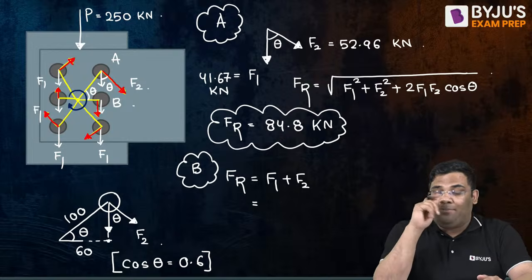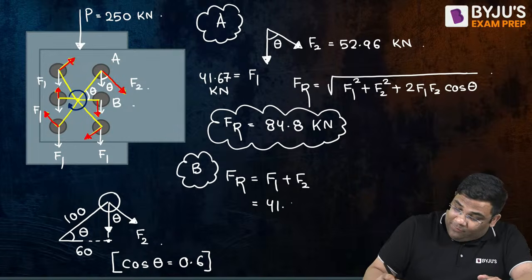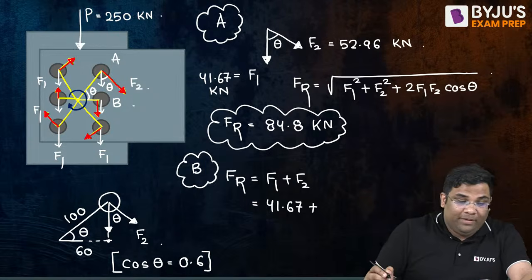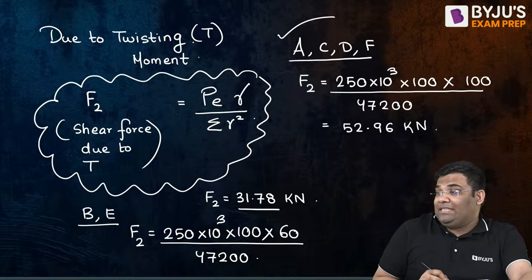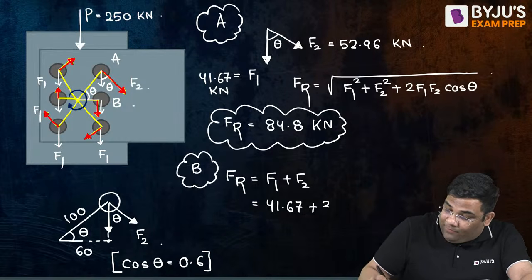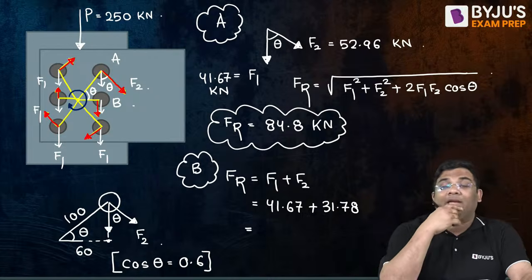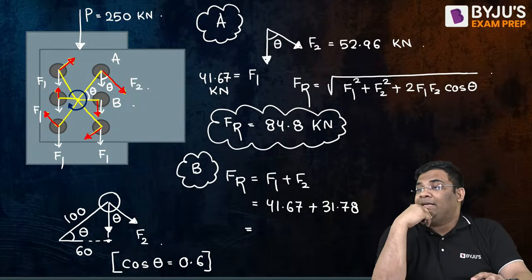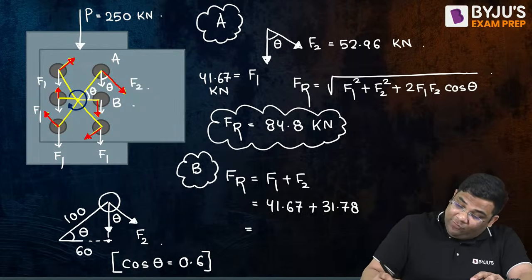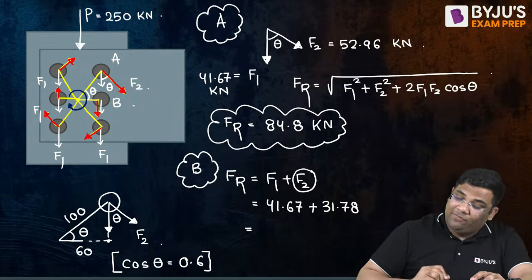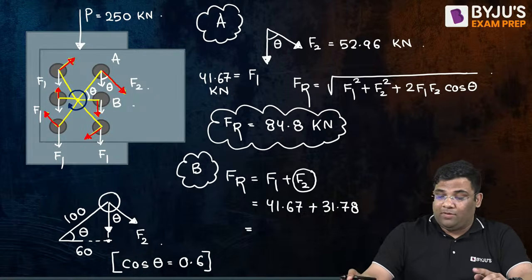For bolt B, F2 is different. F1 is 41.67. What is F2 for bolt B? For bolt B, F2 is 31.78. So how much are you getting for FR? Because for bolt B, F2 is different, F1 is the same. Okay, so how much are you getting for this value? Tell me, what's the answer to FR?